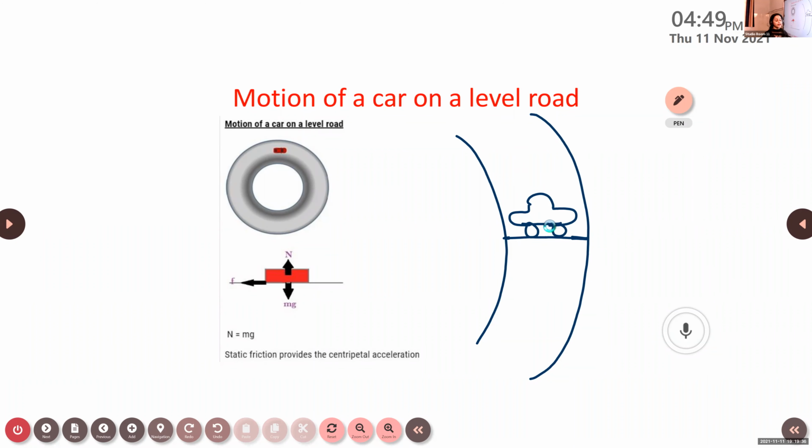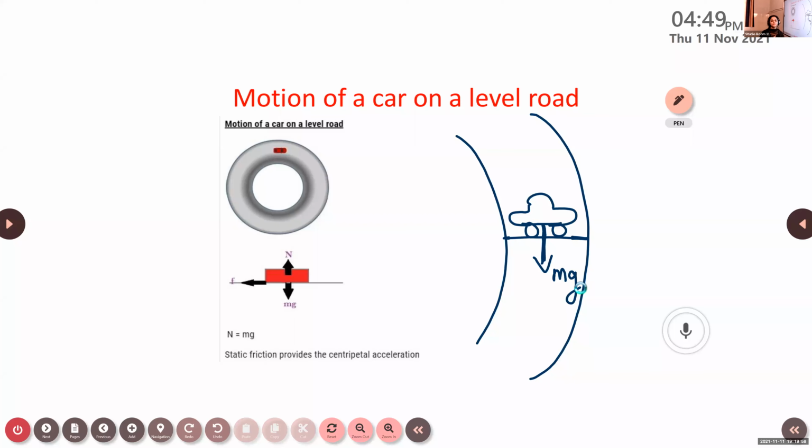The action force is present because of the weight of the object. The weight of the object acts downwards. Due to the weight of the object, it exerts a force which is acting vertically downwards. So that is one force acting on the car.